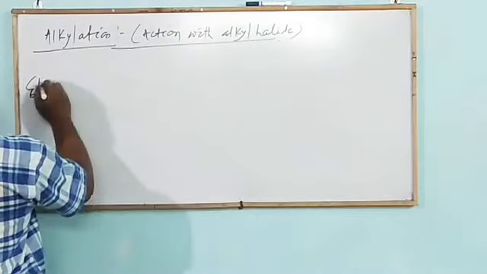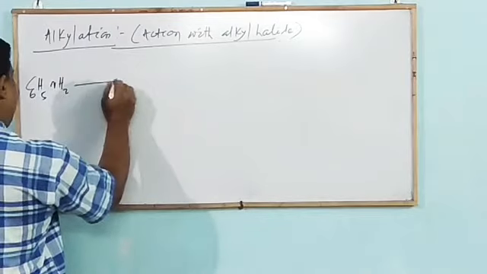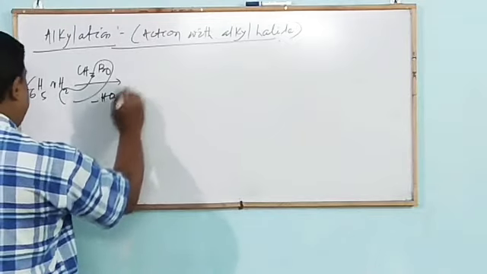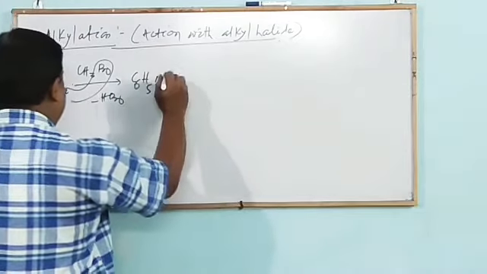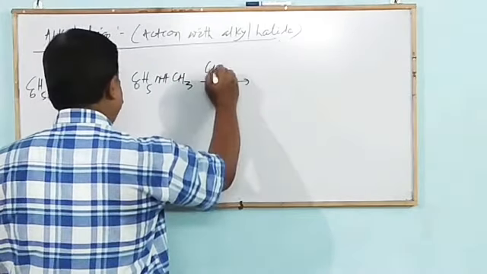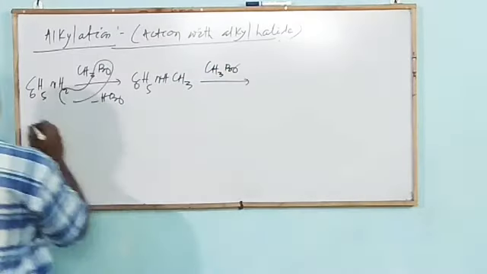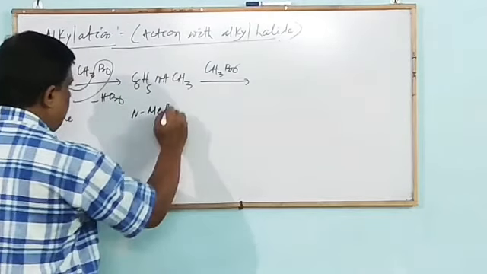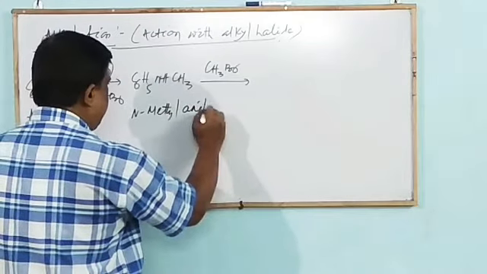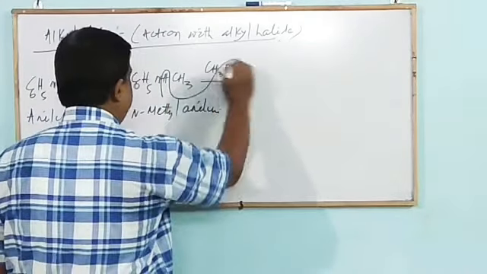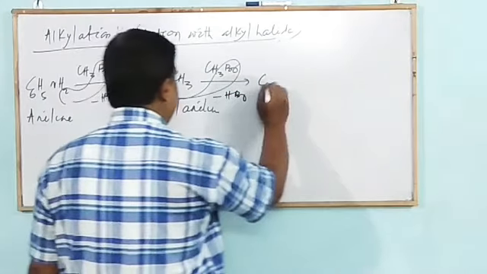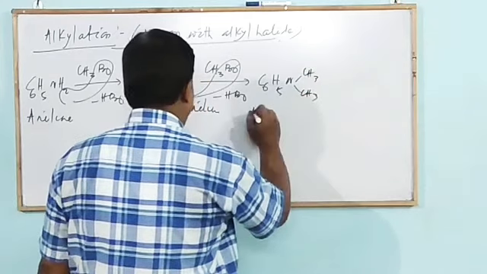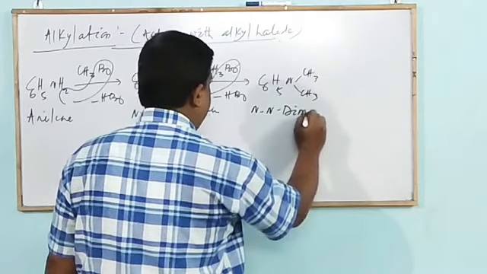When aniline reacts with alkyl halide, with the same byproduct HBr, it forms N-methylaniline. It again reacts with alkyl halide to form C6H5N(CH3)2, that is N,N-dimethylaniline.